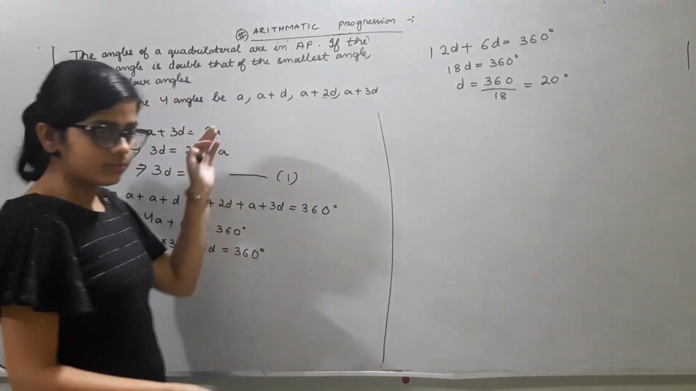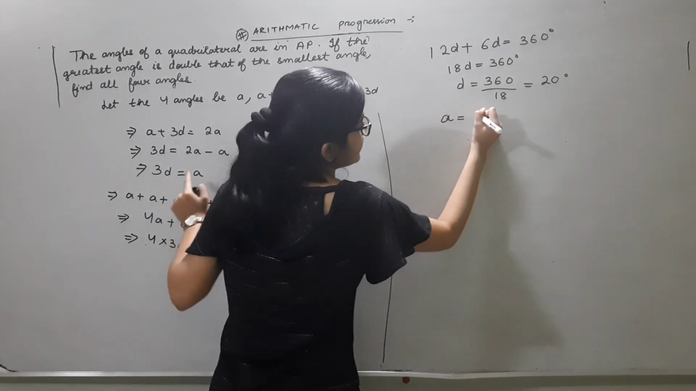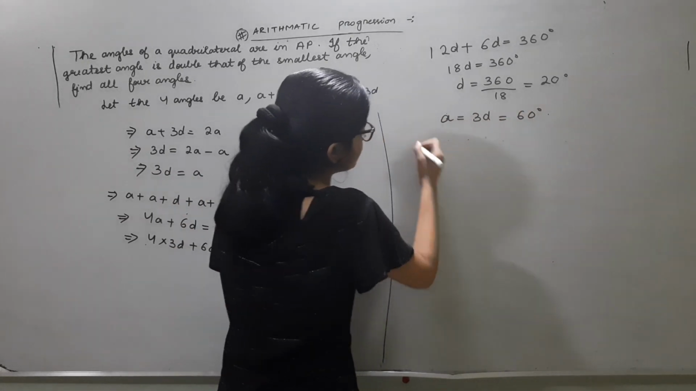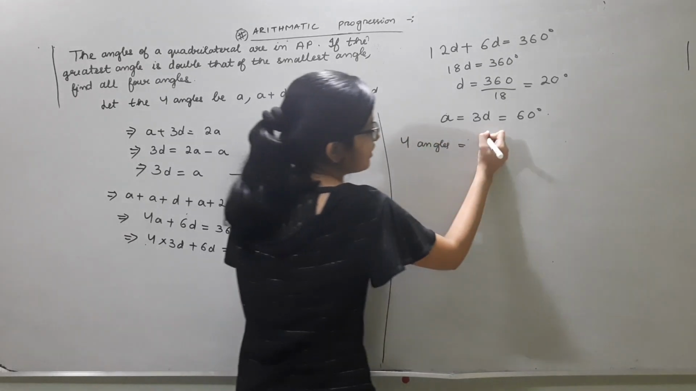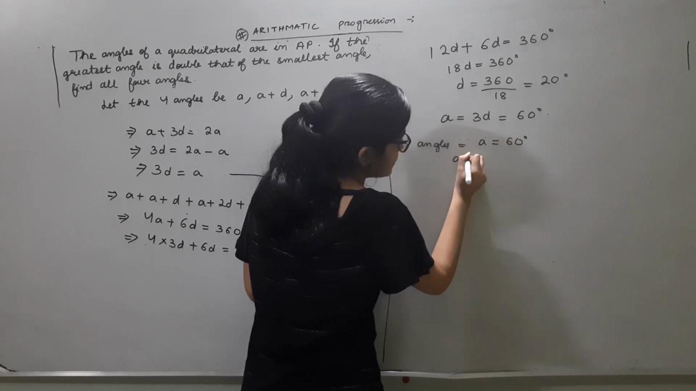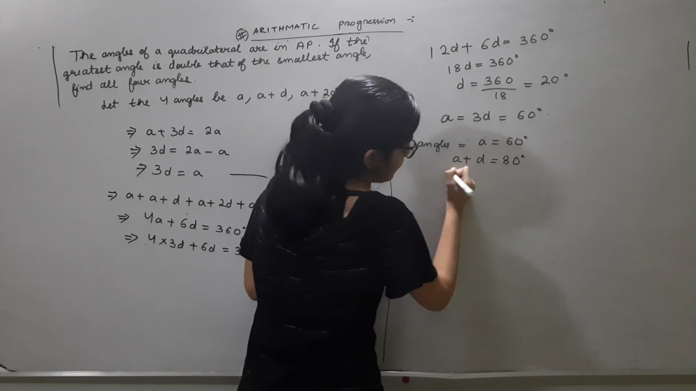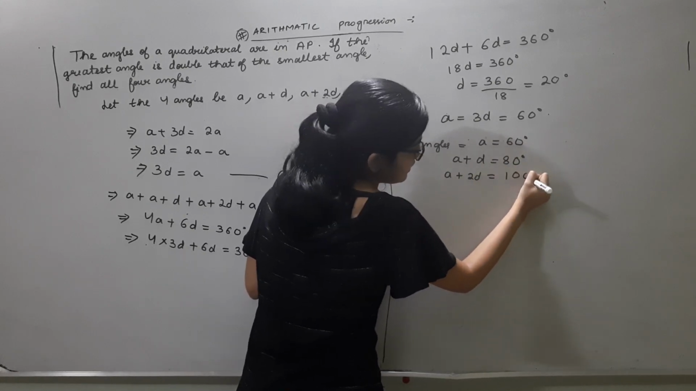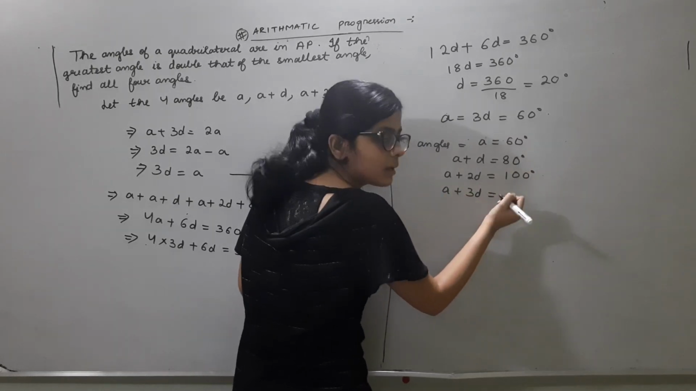We need to find all the four angles. So next find A. A is equal to 3D, which means A is equal to 60 degrees. So what shall be the four angles? The four angles are, first one A equal to 60, A plus D, 60 plus 20, 80 degrees. Next one A plus 2D, 60 plus 40, 100 degrees. And the next one A plus 3D, 120 degrees.